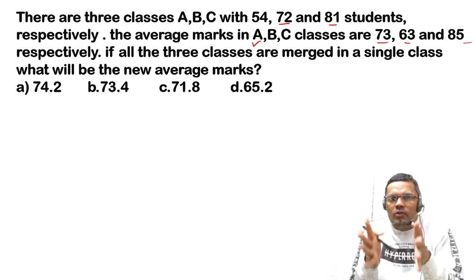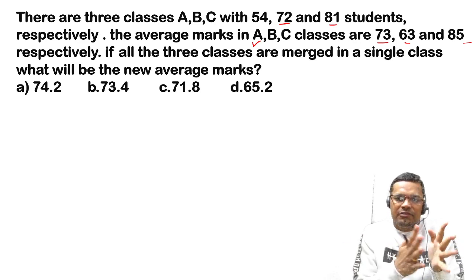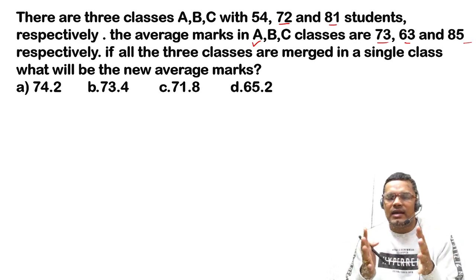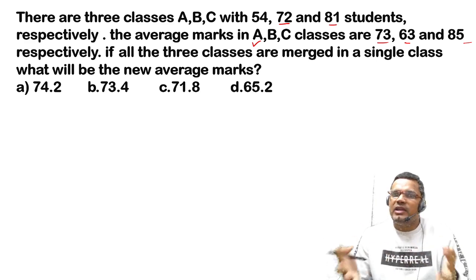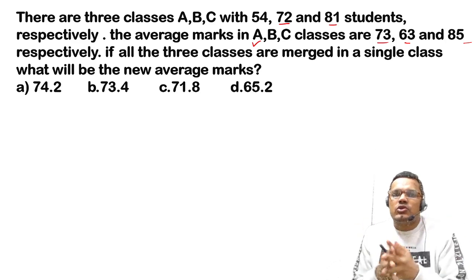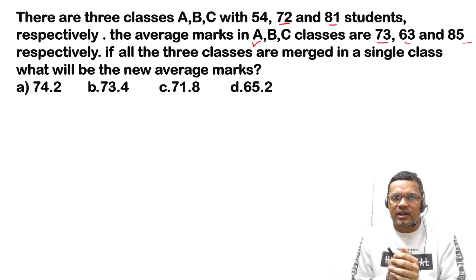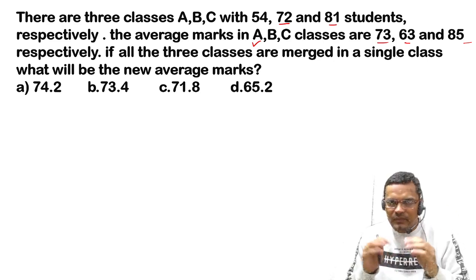If you go with the formula, it will take 3 to 4 minutes. But if you go with the logic, you will be able to solve this question in 40 to 50 seconds only. This is the difference between logic and formula.